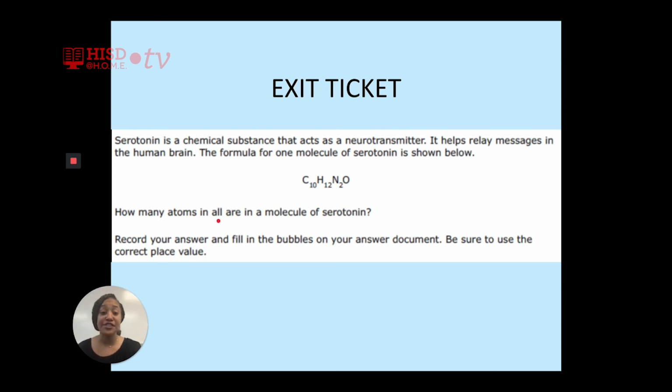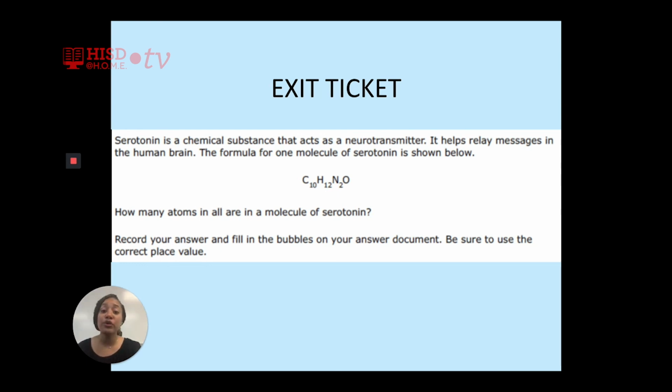So let's get started. How many atoms of carbon? You need to ask yourself, does carbon have a subscript behind it? Yes, it does. So that means there are 10 atoms of carbon. Does H have a subscript behind it?